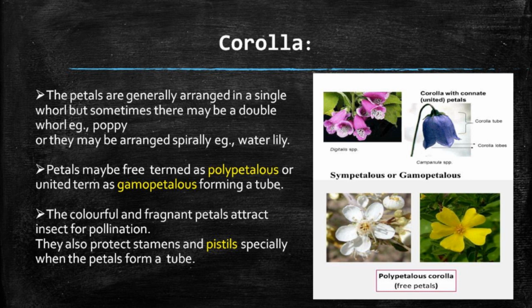You can see how the gamopetalous corolla gives the flower a funnel or tube-like structure. The colorful and fragrant petals attract the insects for pollination. They also protect the stamens and the pistils, especially when the petals form a tube.